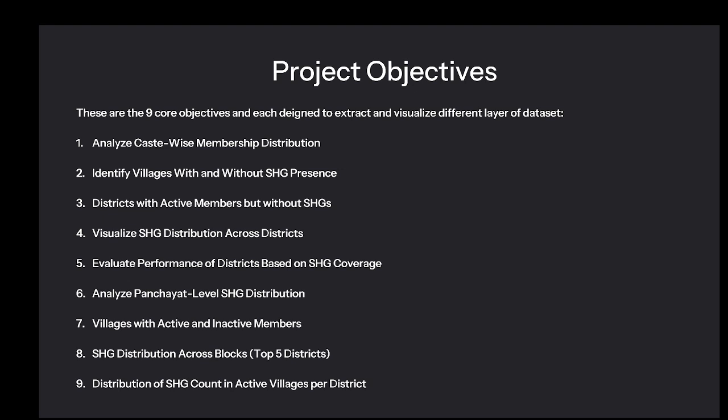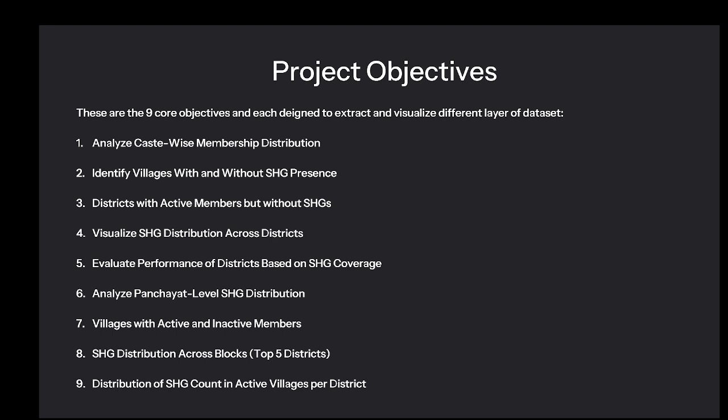So these are my 9 objectives that I have defined. The first objective is analyzing caste-wise member distribution, where there are 4 categories. The first is general category, second is OBC category, third is SC category, fourth is ST category. Then we will identify villages with and without self-help group presence. Then the third objective is districts with active members but without SHGs.